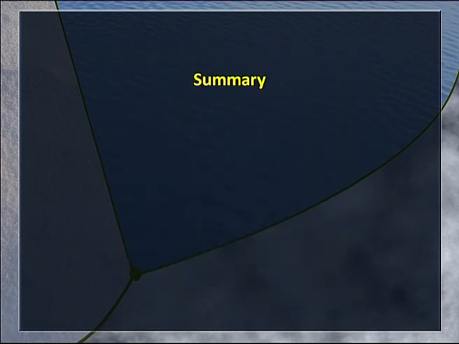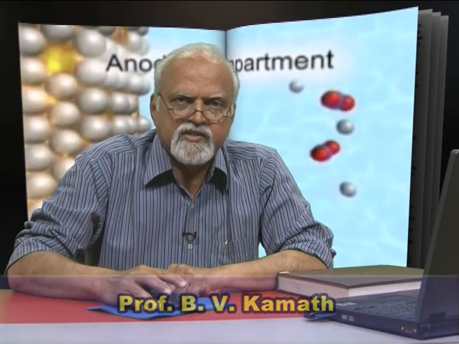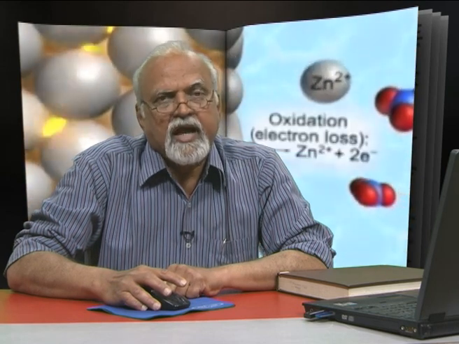Let me summarize today's lecture. To start with, in the application of the phase rule to real systems, the starting point has to be a one component system. And when it is a one component system, the best thing is to start with the phase diagram of water. We have seen and described the phase diagram of water and how to extract information from the given phase diagram. In my next lecture, I will discuss the phase diagrams of carbon dioxide and sulfur systems. Both are examples of one component systems, but differing from that of